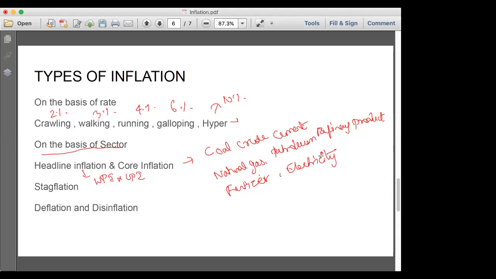Okay, and then we have already studied deflation. Deflation means the negative of inflation. When there is a decrease in the price of commodities and services, then we call it deflation. Then what is disinflation? Disinflation means when there is a change in the rate or level of inflation. Then we call it disinflation.